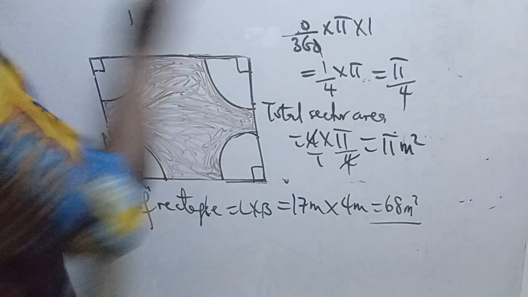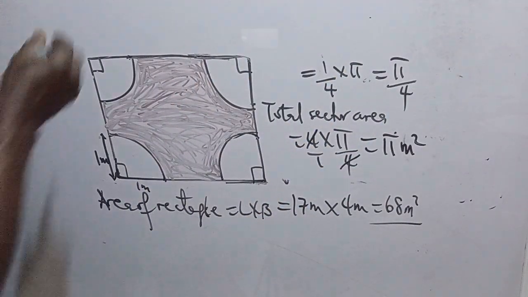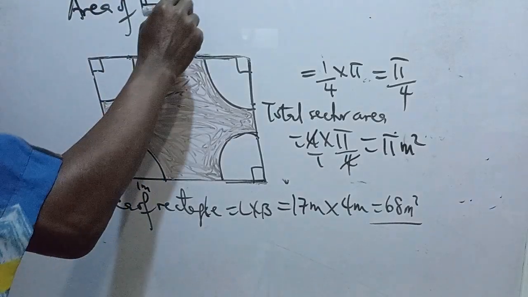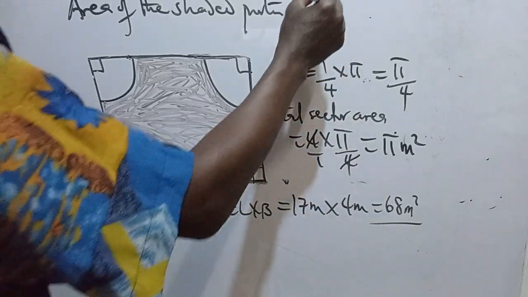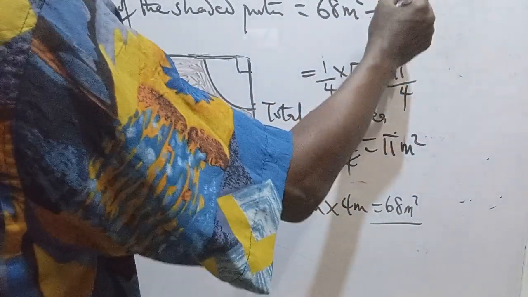So now, the area of the shaded portion will be 68 meters squared minus pi meters squared.